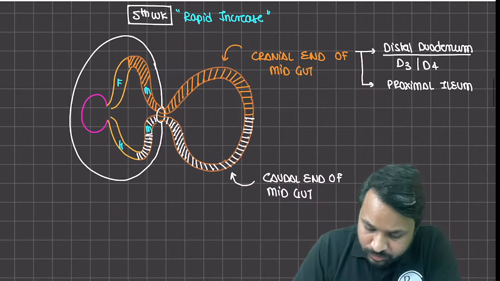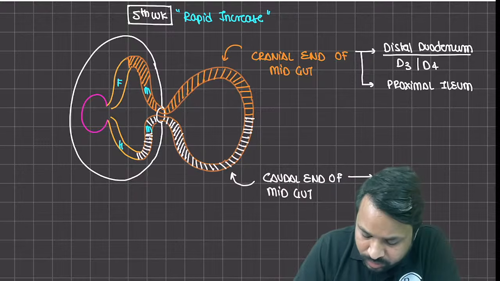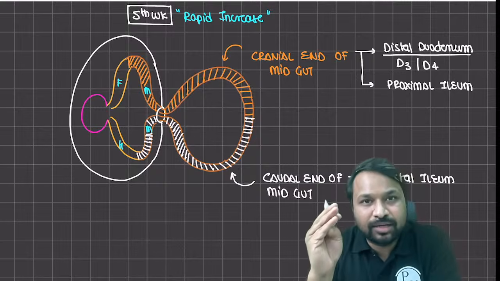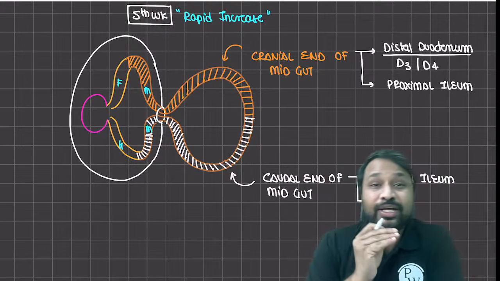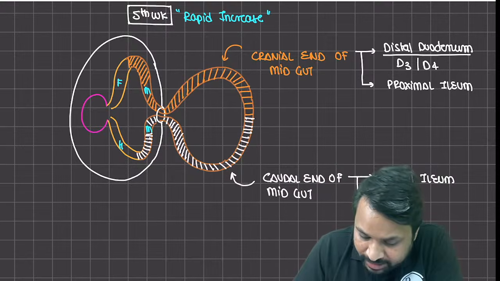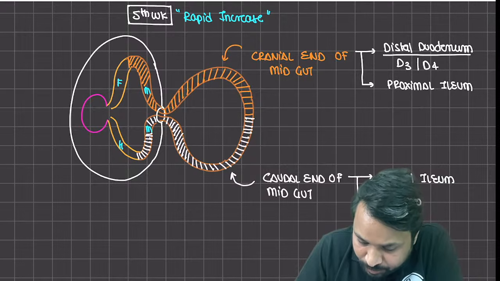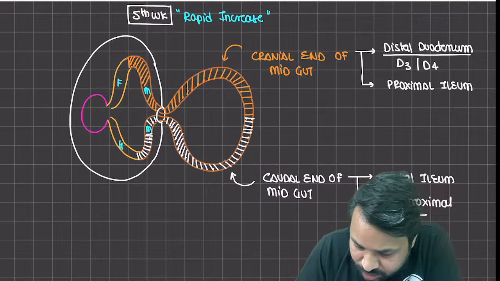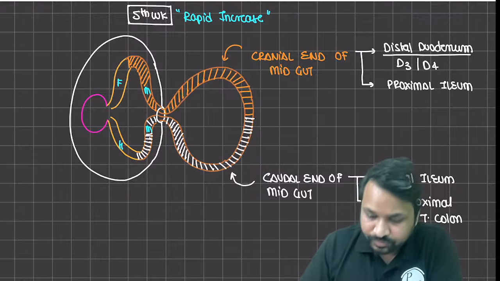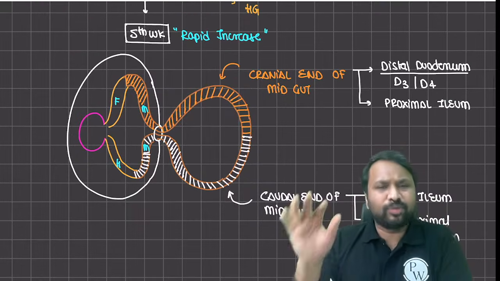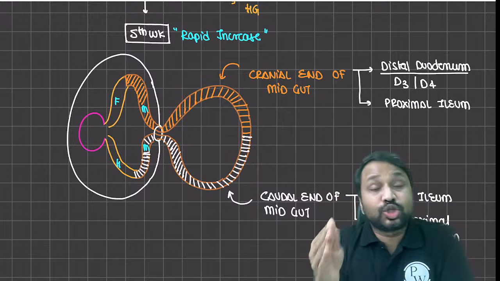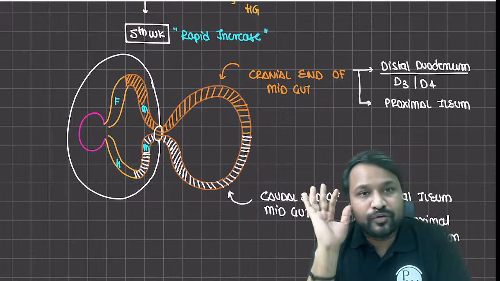The caudal end, on the other hand, is going to develop into the rest of the distal ileum. Along with that, it is going to form the cecum, the ascending colon, and the proximal two-third of the transverse colon. So I'm going to write that it is going to form till the proximal two-third of the transverse colon. ठीक है. तो midgut, मुझे मोटा मोटा पता है that it is going to form from the distal part of the duodenum to the proximal two-third of the transverse colon.